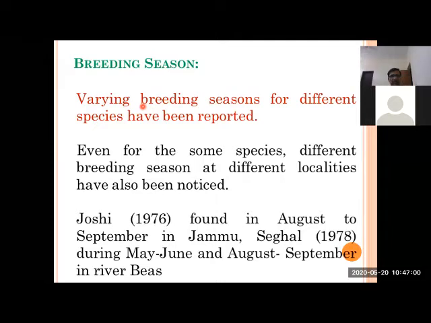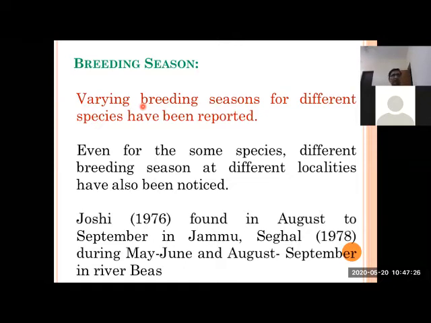In the eastern parts, from Assam onwards, they normally start breeding earlier, in Calcutta and Assam in late March or in April. While as we move toward the western or northern parts of India, they normally breed in July, August, September. This is because of climatic changes.